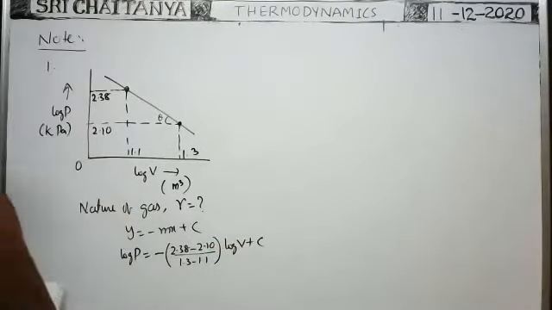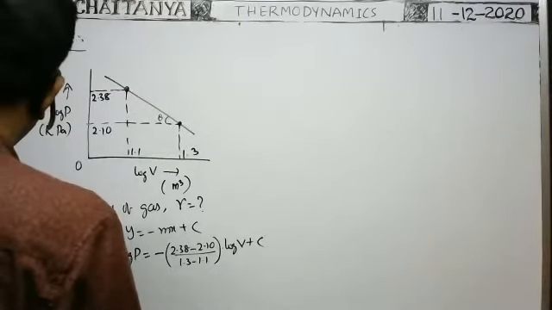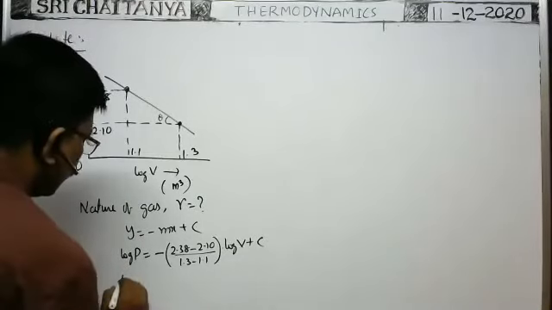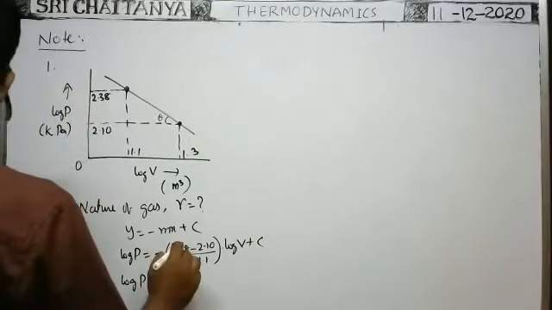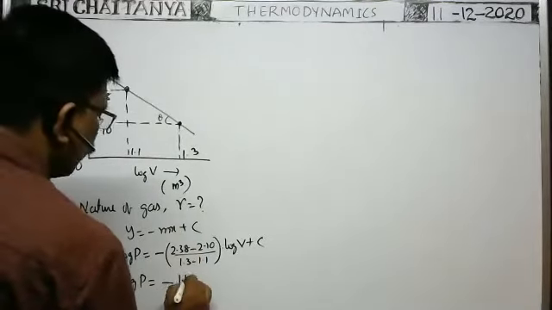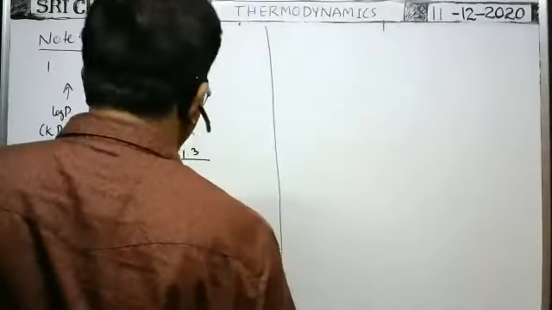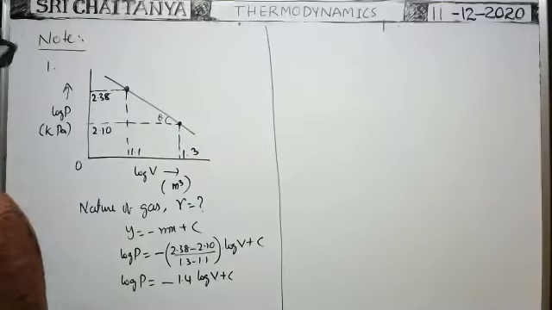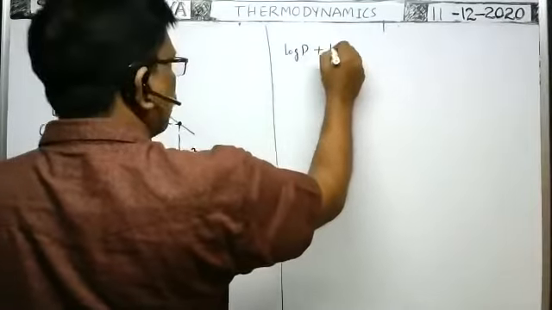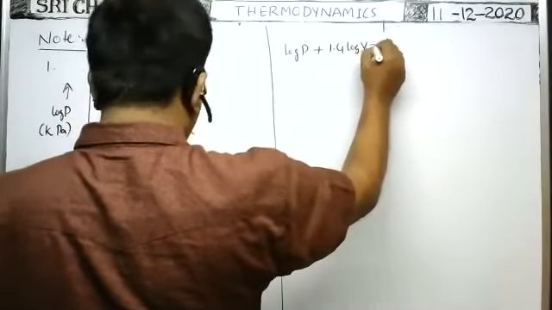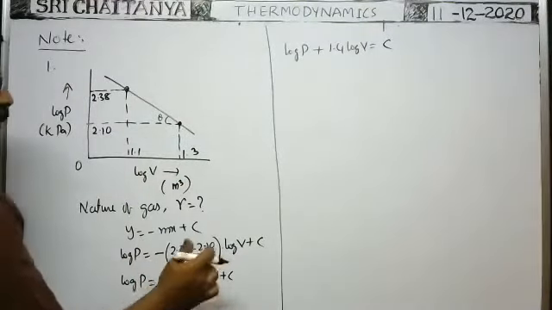When you simplify, we get log P is equal to minus 1.4 log V plus c. This can be written as log P plus 1.4 log V is equal to a constant c.